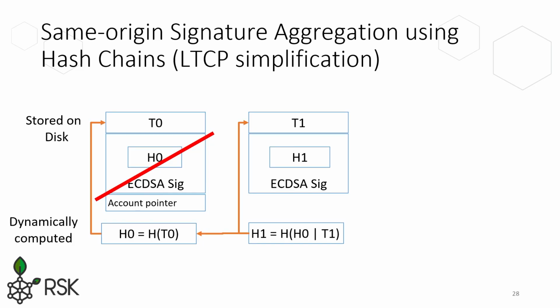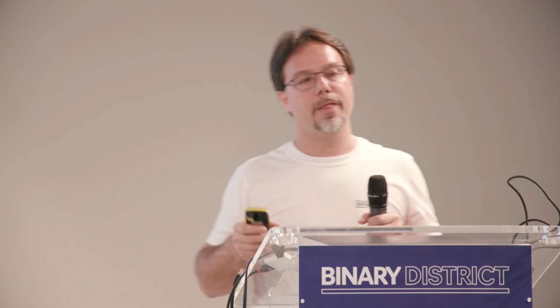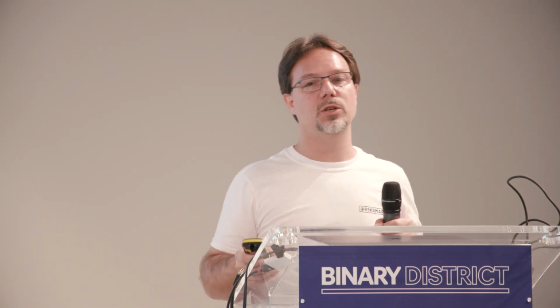But later, transaction T1 comes, and what we actually sign is not T1, but a concatenation of H0 and T1. So at this point, we could just remove all the signature information from T0, because we don't need that anymore. The second signature is signing both of them. This is very simple. In Ethereum and in RSK, what you need to add is a very short pointer,